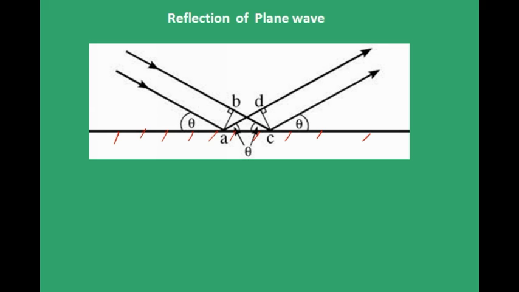And even here, by the same principle, first of all, it was A here and it was B here. This is the plane wave. And by the time B reaches C, A would have traveled D in this direction, and it follows normal laws of reflection, that is the angle of incidence should be equal to this angle of reflection, and hence you have the final plane wave in this direction. And by symmetry you can say that this angle equals this angle and this angle is equal to this angle and everything like that.